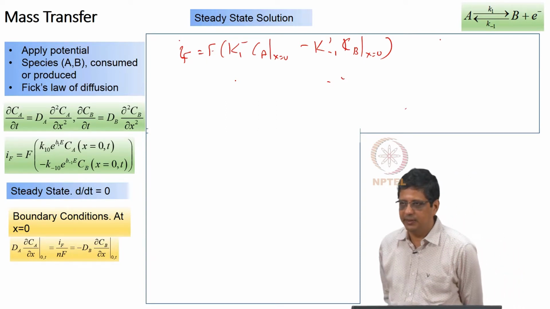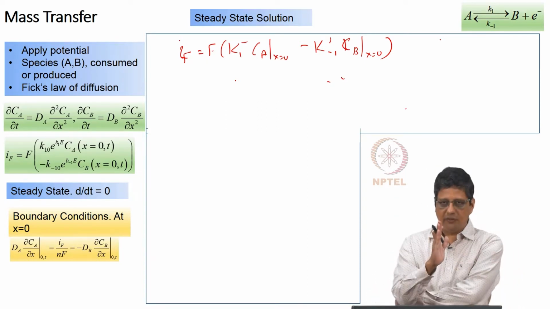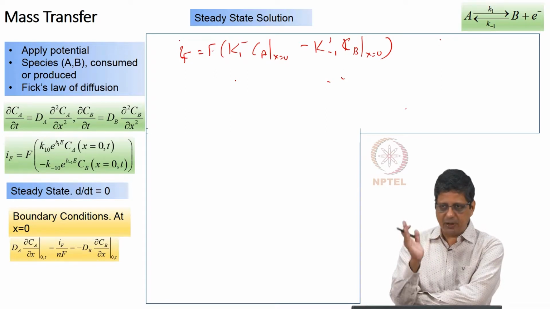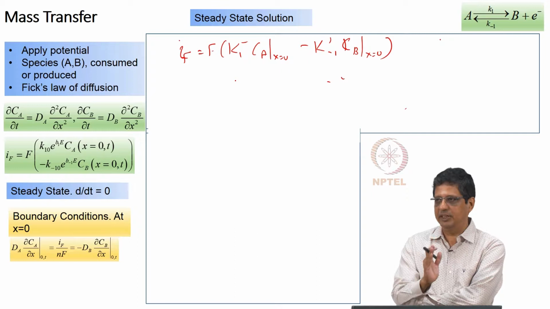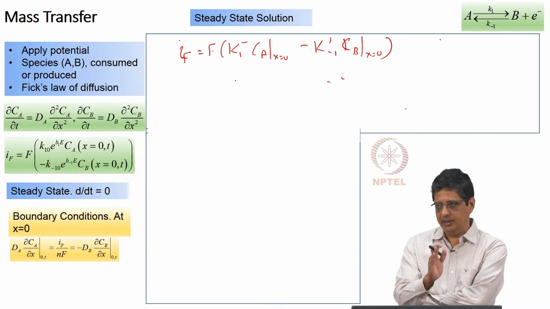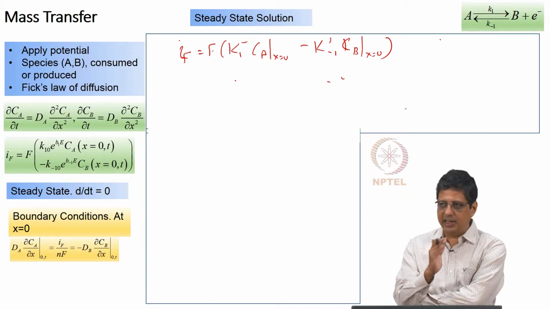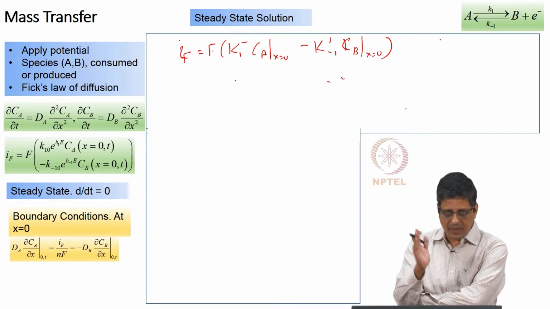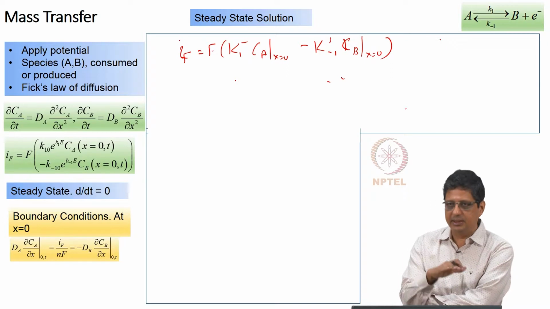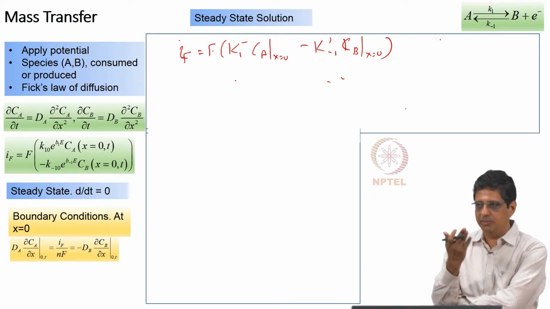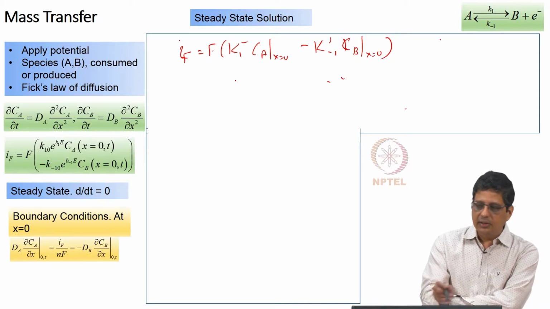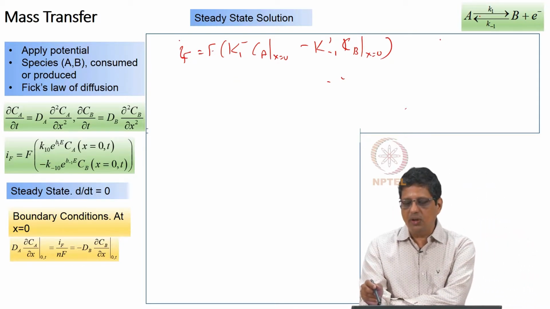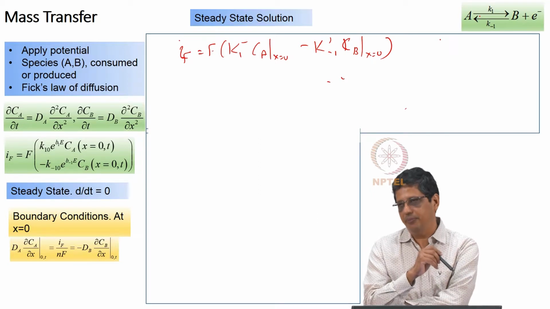are opposite, right. If we say the amount of A that is coming here per second per unit area is 1 mole per square centimeter per second, then amount of B is not going to be coming here, it is going to be going away, because A is decreasing in concentration, B is going to increase in concentration. So, you have sign change, and the equation here tells 1 mole of A consumed gives you 1 mole of electron.